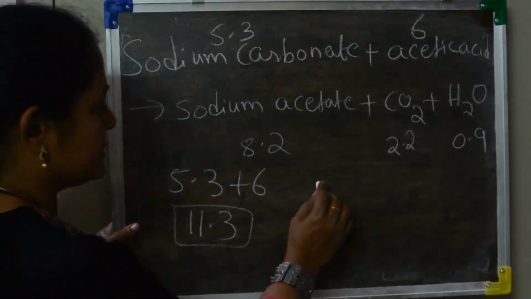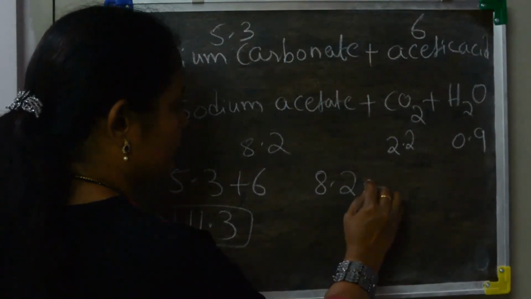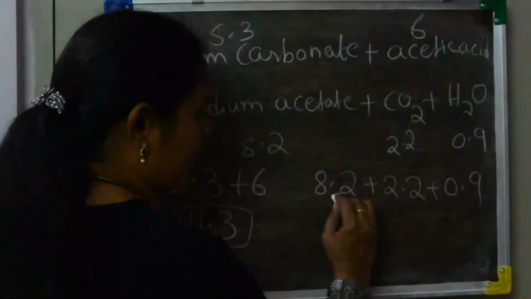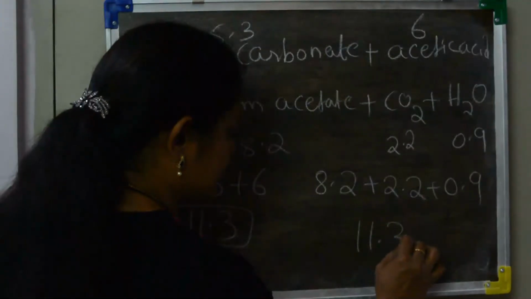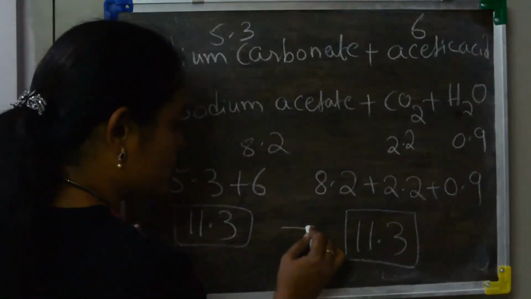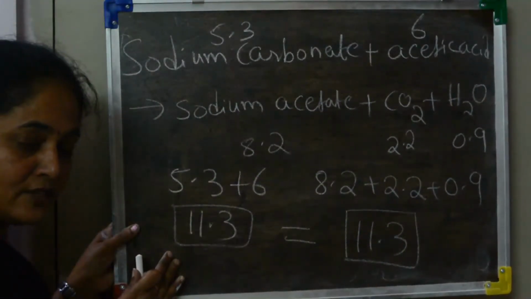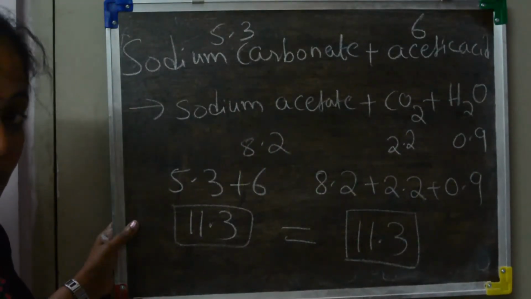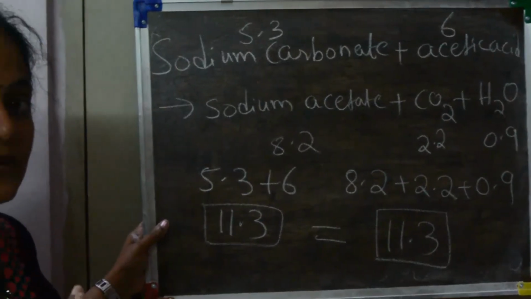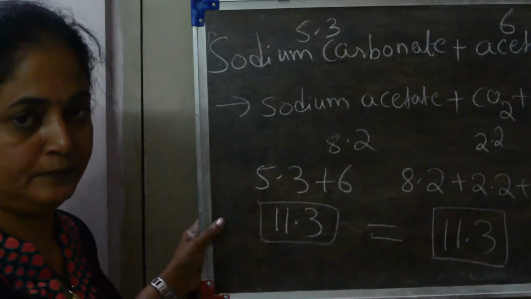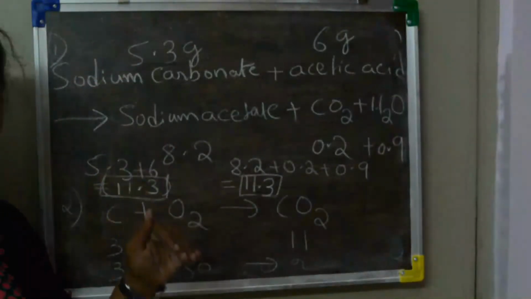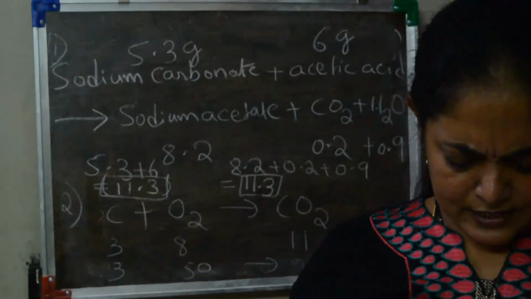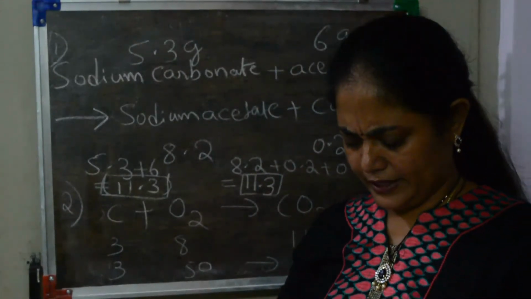Now products mass: 8.2 plus 2.2 plus 0.9. If we add this also you will get 11.3. So that shows the total mass of the reactants is equal to the total mass of the products, and the law followed here is the law of conservation of mass. Fine children? So this is one problem which has been asked. You can solve that.